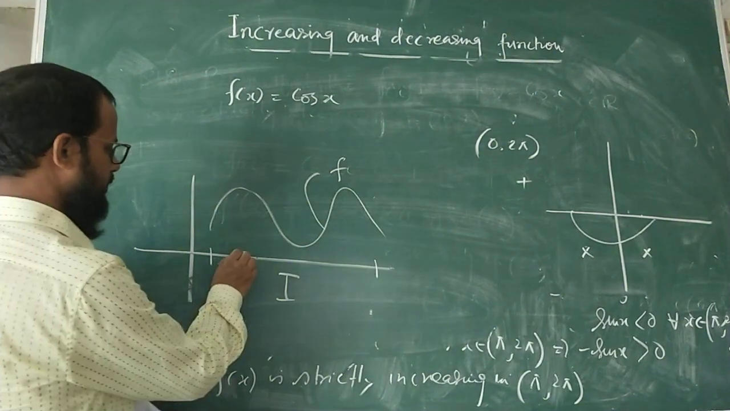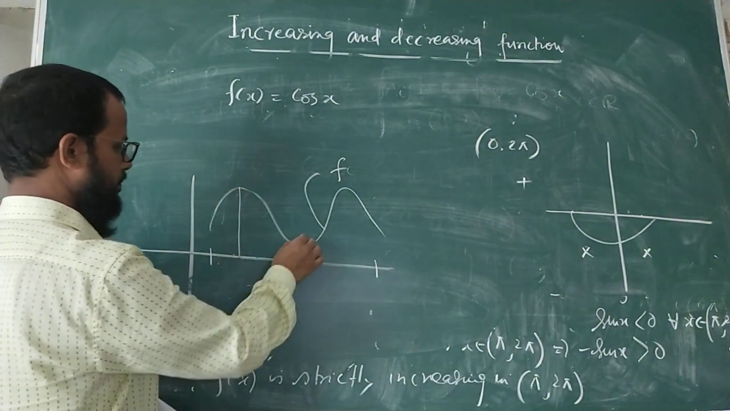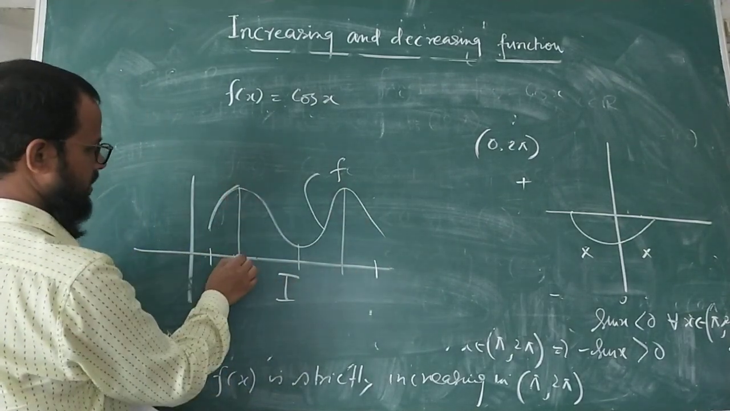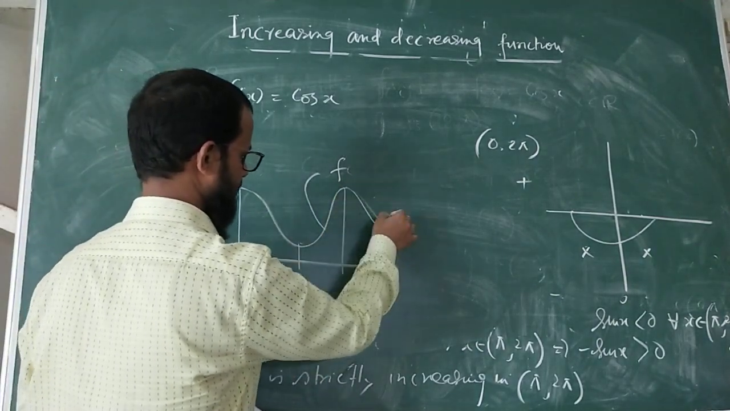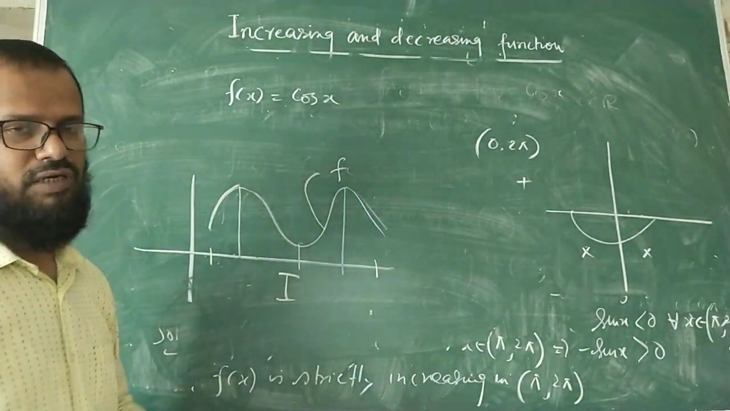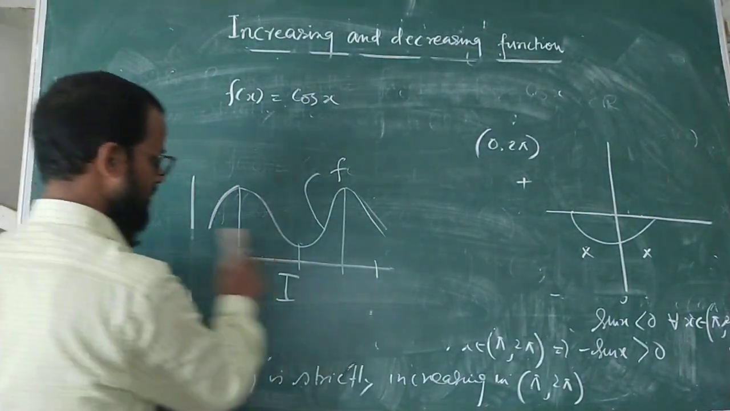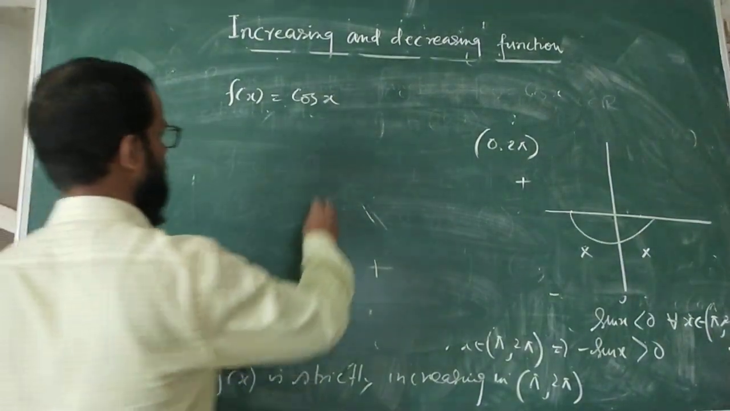But if you divide the whole interval into some parts, then you say this is increasing from here to here, from here to here it is decreasing, from here to here it is increasing, and from here to here it is again decreasing. But throughout this domain it is neither increasing nor decreasing. So the question demanded is that f(x) = cos x is neither